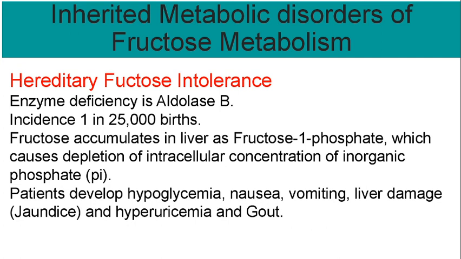So a decrease in intracellular concentration of inorganic phosphate results in inadequate production of ATP from ADP and Pi in the liver. The patients will develop hypoglycemia, nausea and vomiting after they consume a diet rich in fructose. Chronic excessive fructose consumption can cause liver damage, that is jaundice, and hyperuricemia and gout due to increased catabolism of ADP and AMP. So here the biochemical diagnosis includes that the patients will have a high amount of fructose in blood, fructosemia, and they develop hypoglycemia, nausea and vomiting.